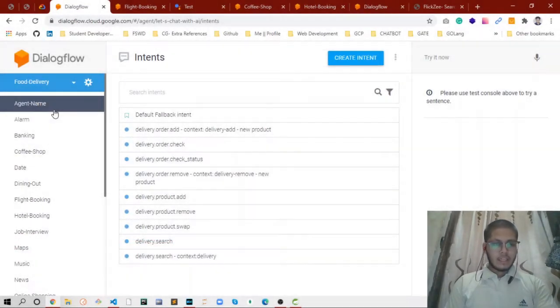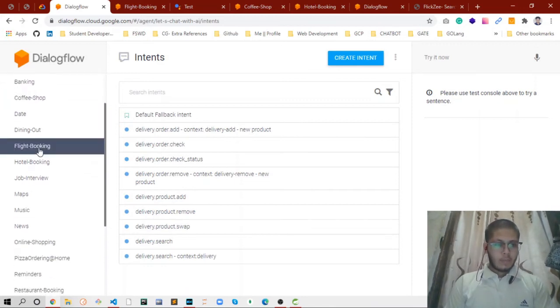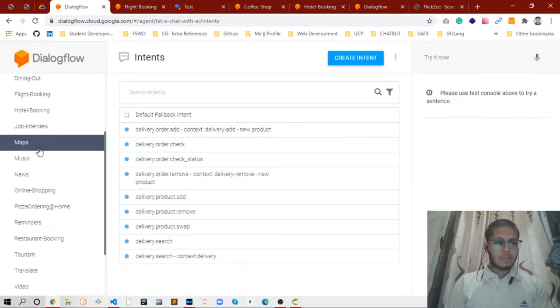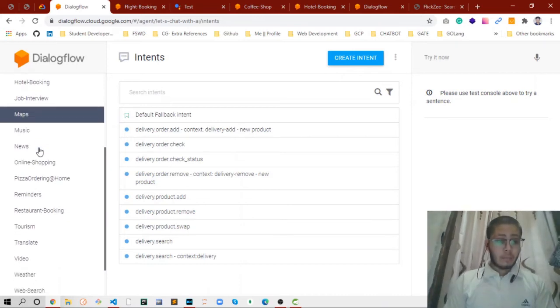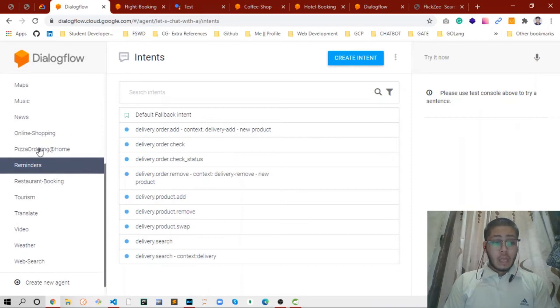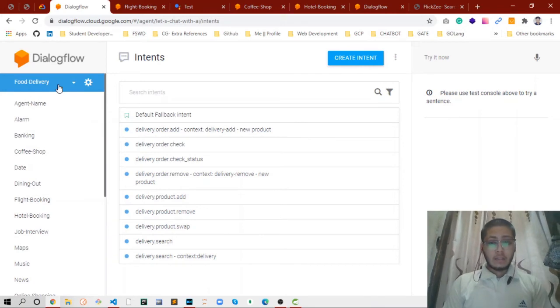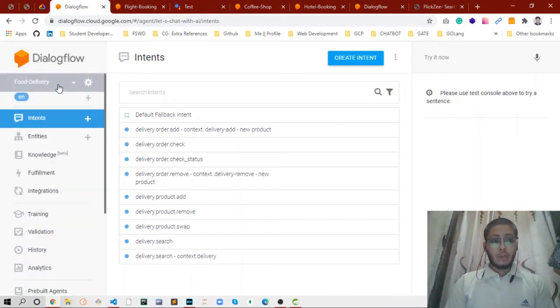Agent name, you can change the name of the agent: alarm, coffee shop, banking, flight booking, hotel booking, job interviews, maps, news, online shopping, pizza ordering, restaurant booking, tourism, video, weather. There are around 25 agents I have created in this project, so this will be multi-module and will behave approximately the same as the Google Assistant.